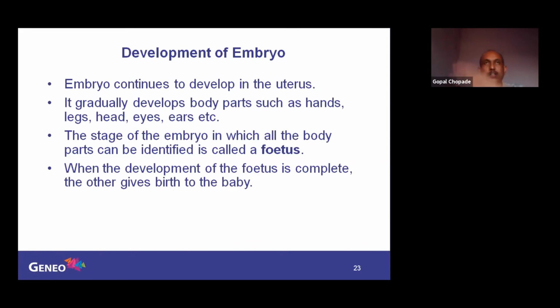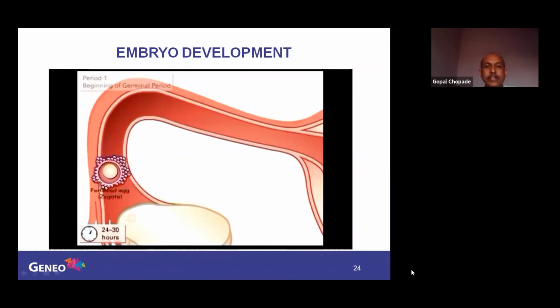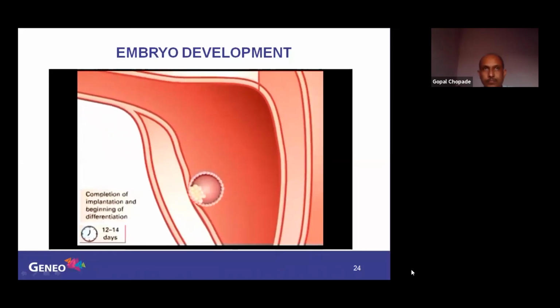You might have seen different baby animals. So these are the stages. Now you can see them one by one. The egg is released. Here sperms are coming. Fusion takes place, and the fertilized egg is the zygote. It passes to the uterus. In the uterus, implantation occurs. So complete development takes place here.